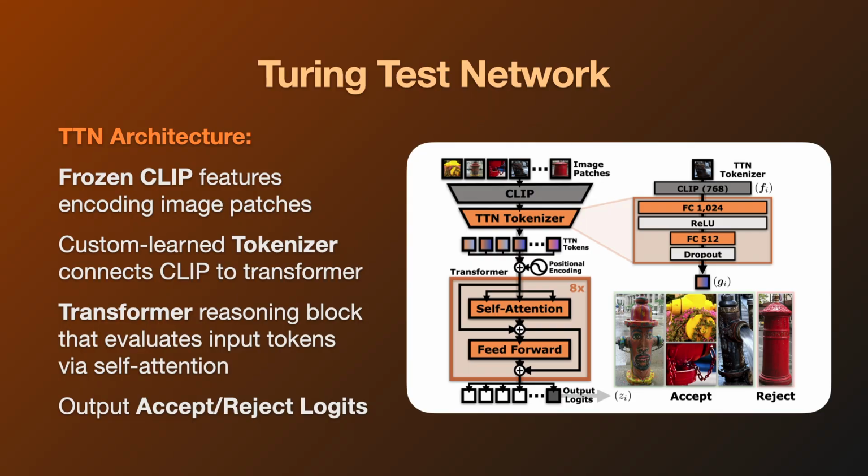Specifically, the TTN architecture takes a set of image patches as input, which are associated with the candidate labels being considered. These image patches are then processed through a frozen CLIP encoder, and the subsequent CLIP embeddings are then processed through a custom-learned TTN tokenizer that connects the CLIP embeddings to the transformer. The transformer's reasoning block is what evaluates the input tokens via self-attention and determines what is common amongst my inputs and which one of these don't belong, which it communicates via the accept-reject logits, which are the final output of the Turing test network architecture.